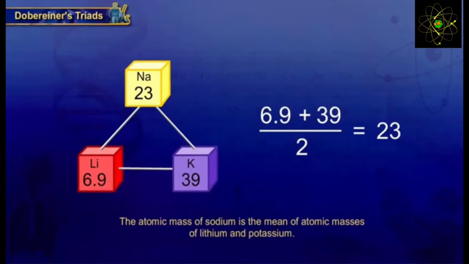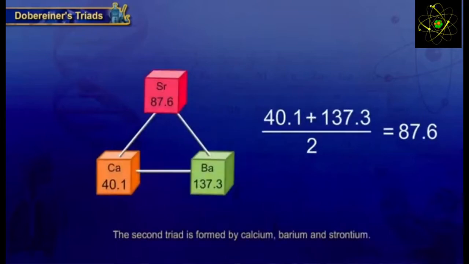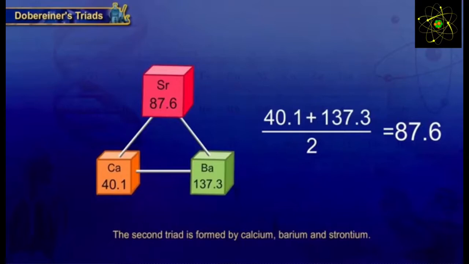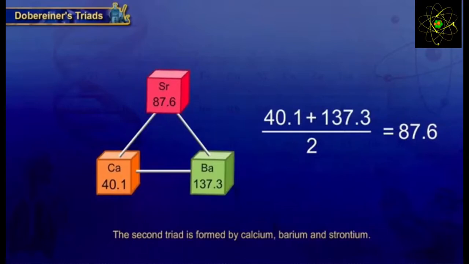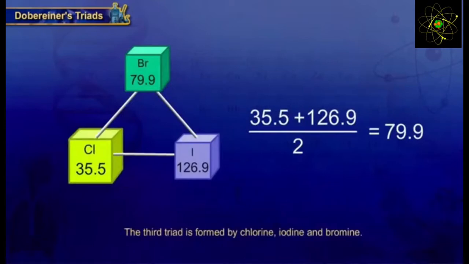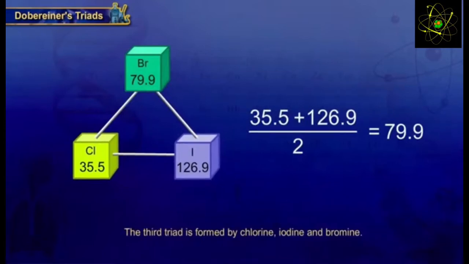So let's see. The second triad was formed by calcium, barium and strontium. When you add and get the mean, you get 87, which is equal to the atomic mass of strontium. The third triad is formed by chlorine, iodine and bromine. When you calculate it, you get it equal to the atomic mass of bromine.